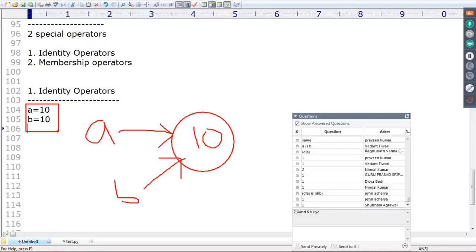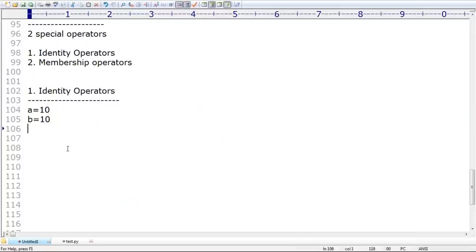Next, all fundamental types are immutable. Remember that, okay? All fundamental data types are immutable. Sir, A and B are both pointing to the same thing. Now, my question is, do A and B point to the same object or not? Point to the same address or not? How can you check, sir?